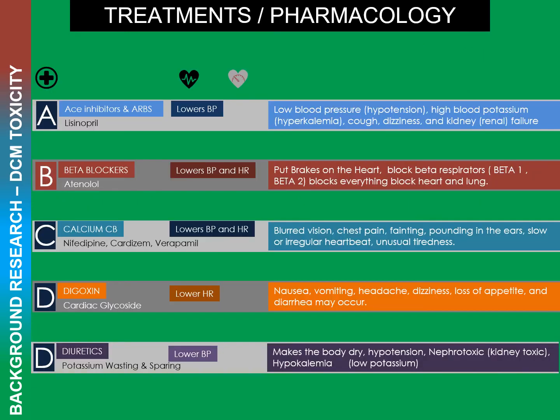The main DCM drugs in the market go by the acronym A, B, C, D, and D. These stand for ACE inhibitors, beta blockers, calcium channel, digoxin, and diuretics. Although these drugs are beneficial, they give the patient many side effects from lung, liver, and kidney failure to cold, headache, vomiting, etc. Finding a non-toxic drug targeting only DCM is a key to improved care.